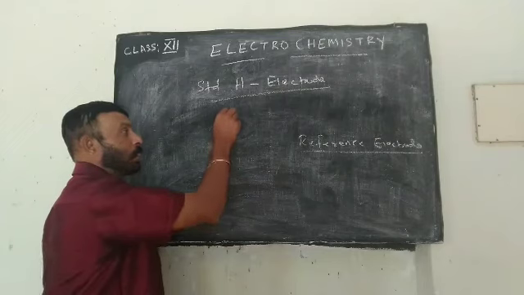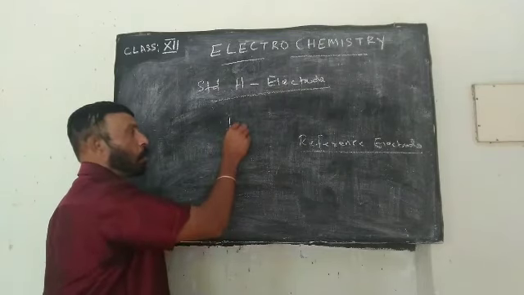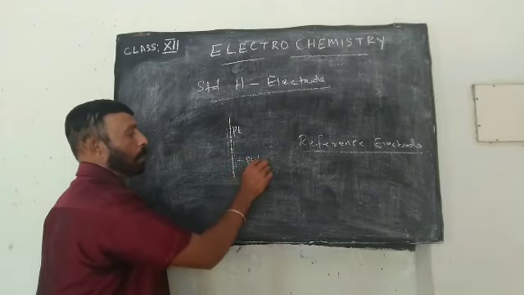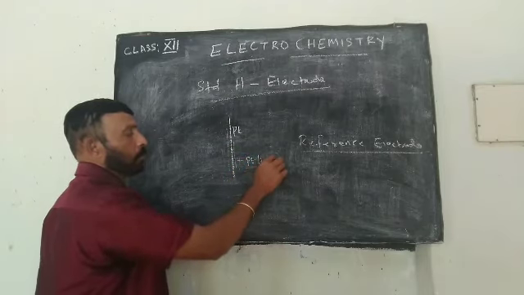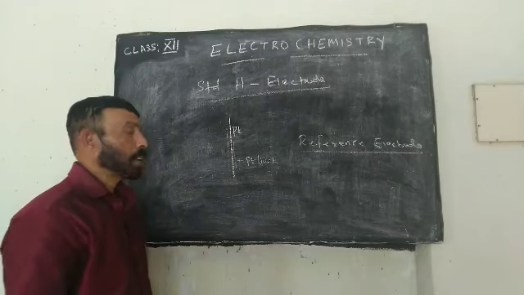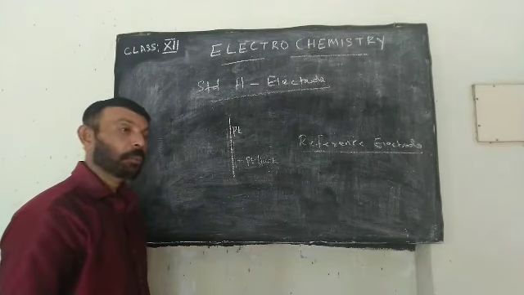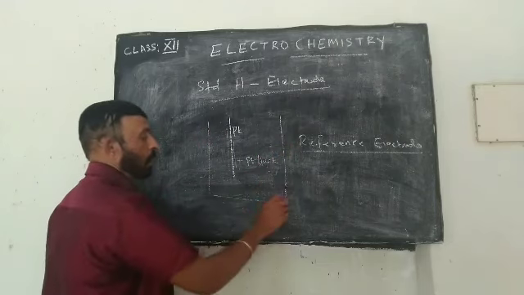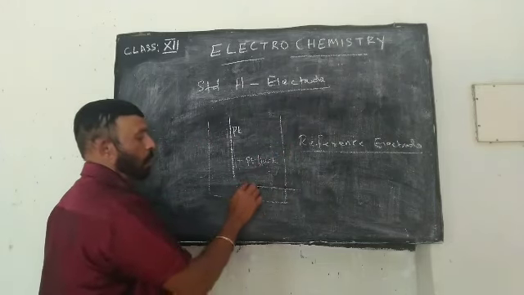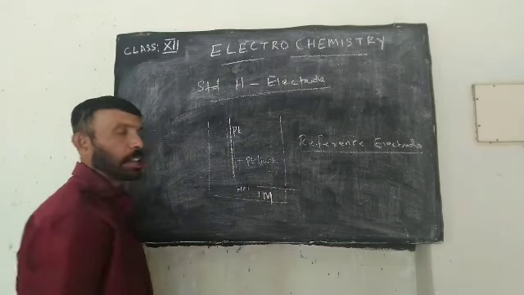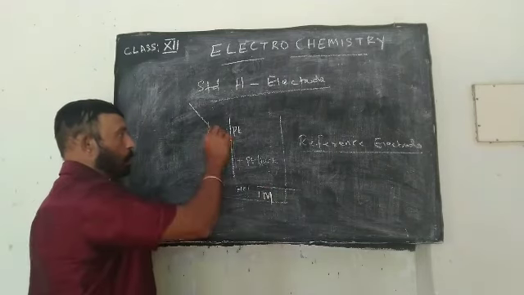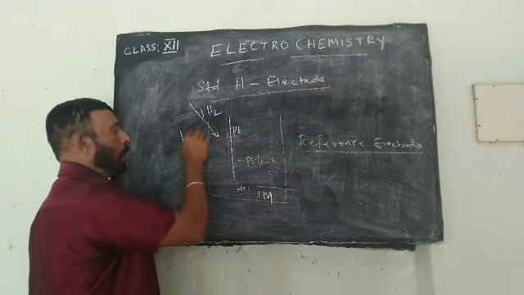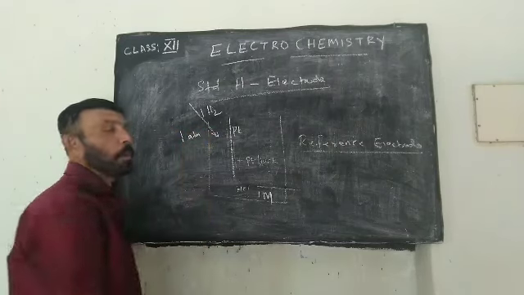Standard hydrogen electrode consists of a platinum rod coated with platinum black, dipped in HCl of 1 molar concentration, through which hydrogen gas at 1 atmospheric pressure is bubbled.